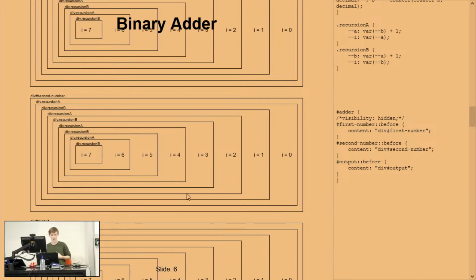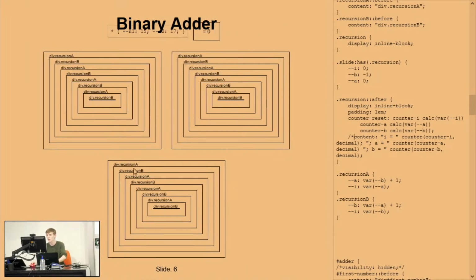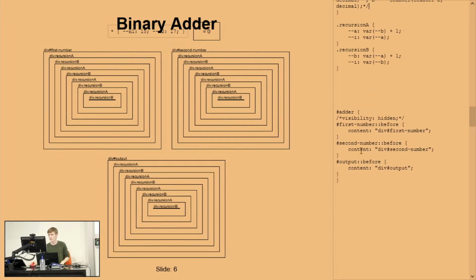Currently, our recursion looks a little bit ugly, so I'm going to get rid of the content, but note that I is always still there. So the I is always going to actually be there. It just makes this fit into one slide. I also have some extra elements that I'll talk about in a little bit. So, I'm just going to pad this out a little bit. So, one thing that we want to do is we want to affect each of these boxes.